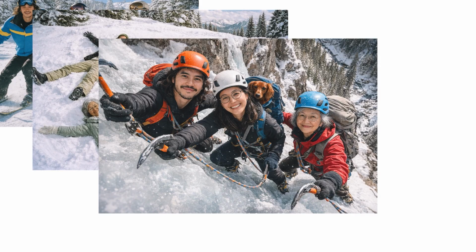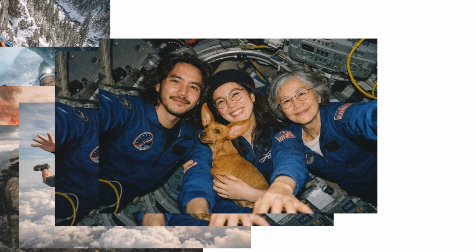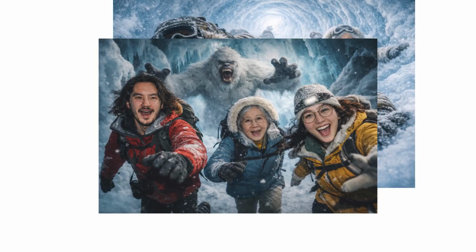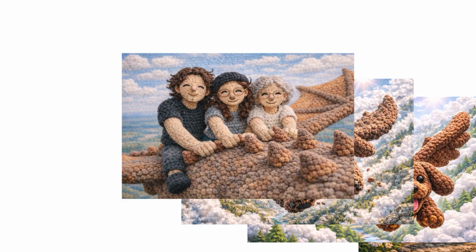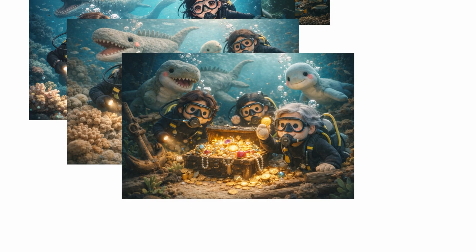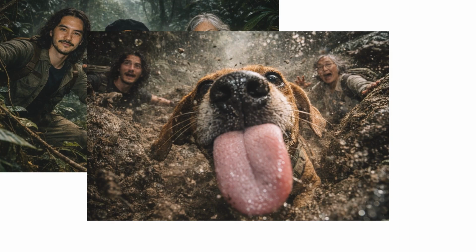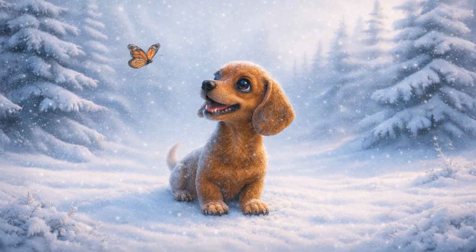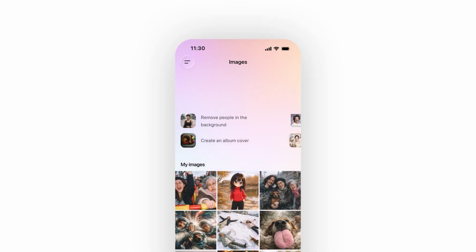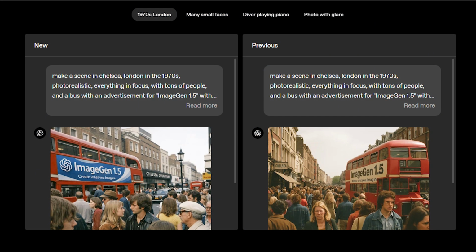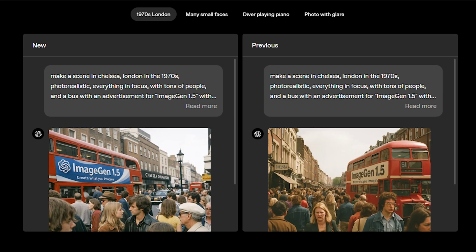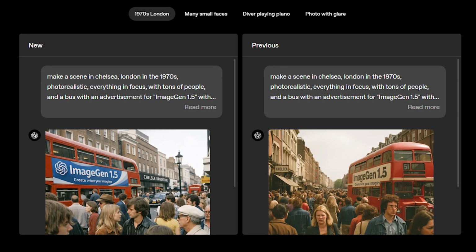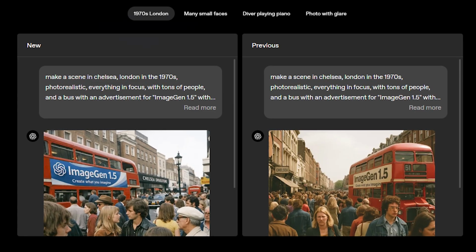But the real game changer here is precision editing. Imagine being able to change just one element in your image, like swapping a skateboarder's outfit or altering the weather, without disturbing any other details in the scene. The model keeps everything consistent while making those edits. In OpenAI's promo video, the focus is on character consistency, and it's really impressive to see how faithful the model stays to the original concept while allowing such specific modifications.